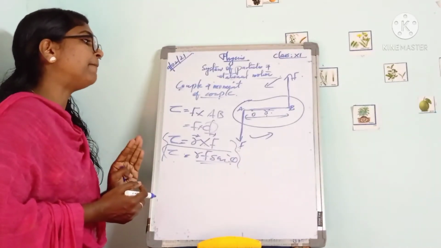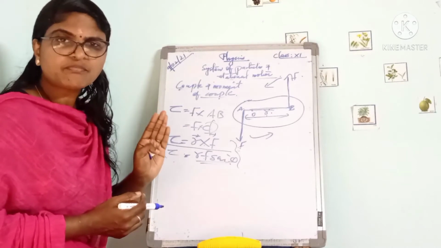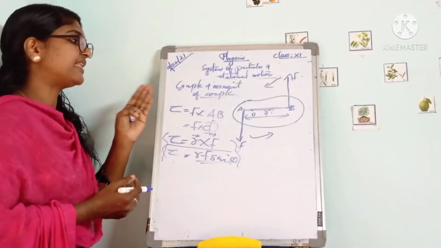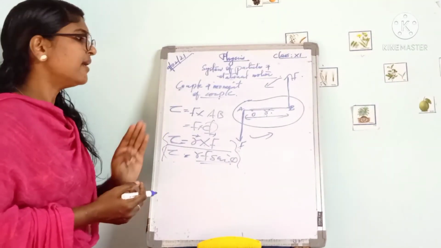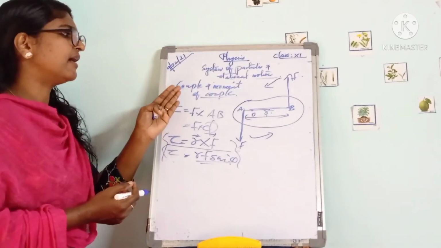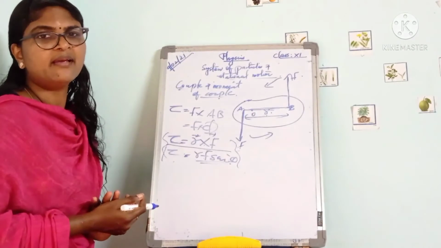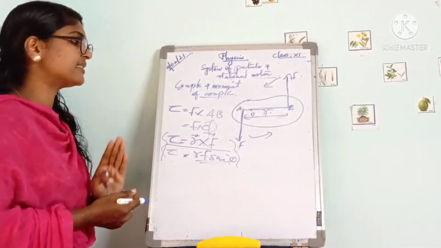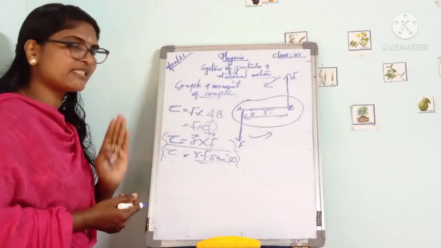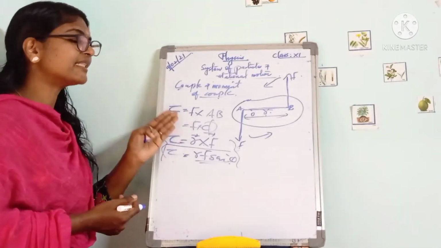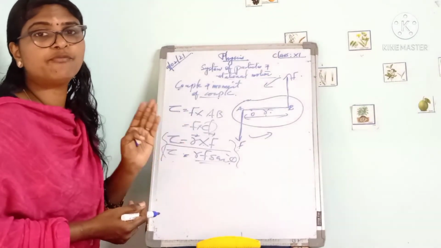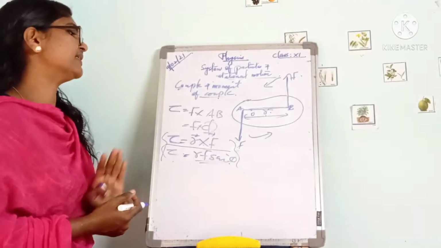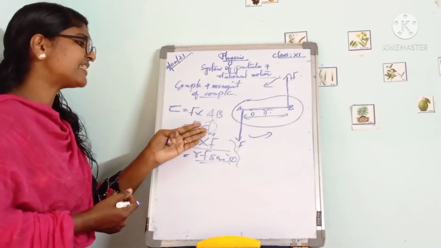That is actually about couple and moment of couple. A pair of equal and opposite forces acting on a body along two different lines of action constitutes a couple. Due to this couple, a turning effect is produced. We can calculate the moment of couple, or torque, acting on this rigid body as the product of either force and the perpendicular distance between the two forces. So torque tau is equal to F into AB, which can be written as F into d.